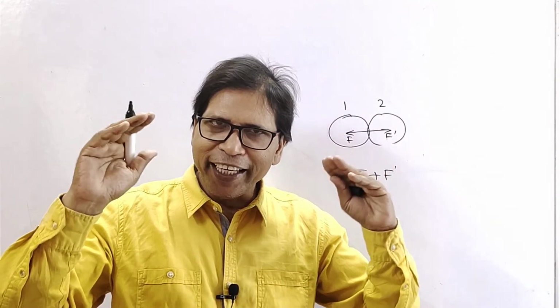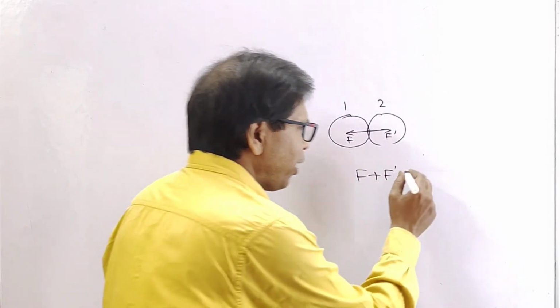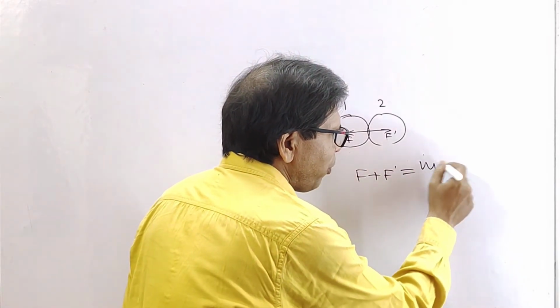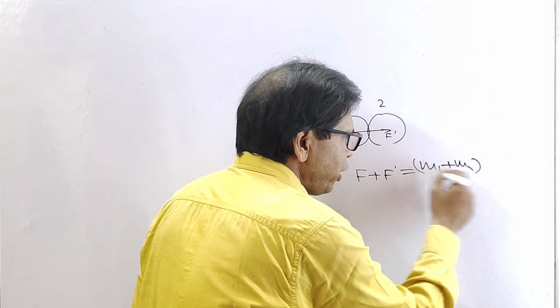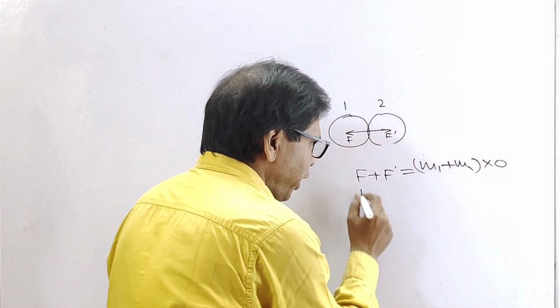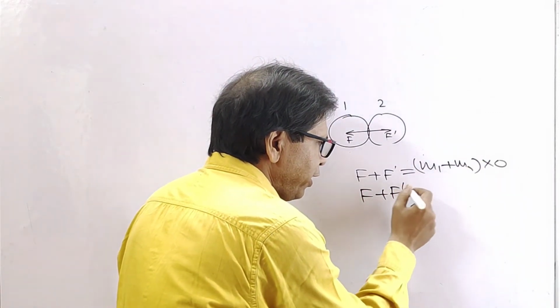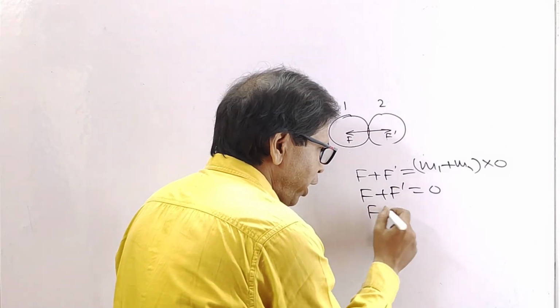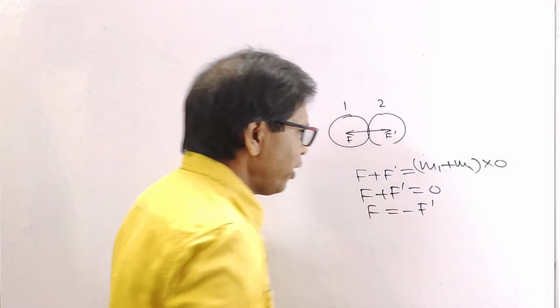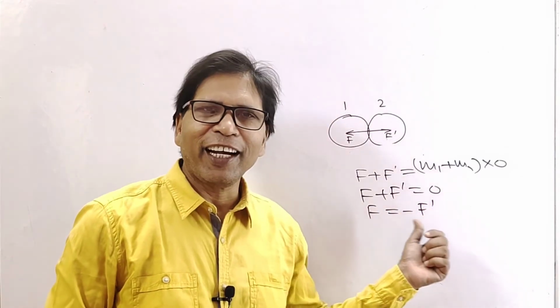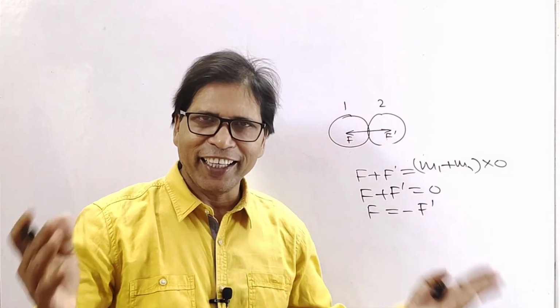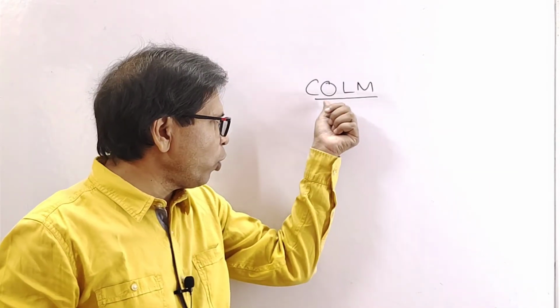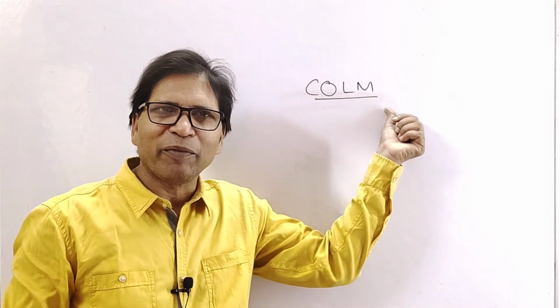So from Newton's second law of motion, force equals mass, this is m1 plus m2, into 0. Therefore F plus F dash equals 0. Therefore F equals minus F dash. Therefore action is equal to the negative of reaction. Understood? Now conservation of linear momentum.